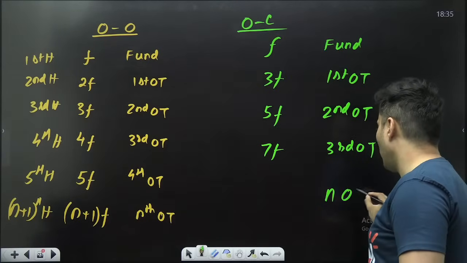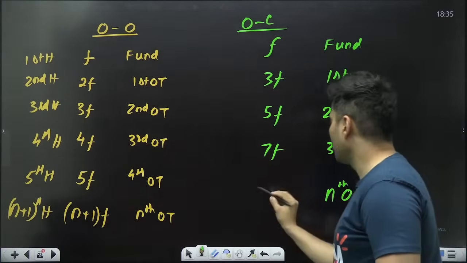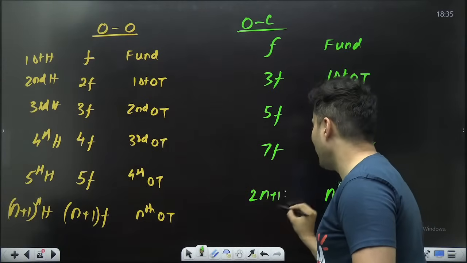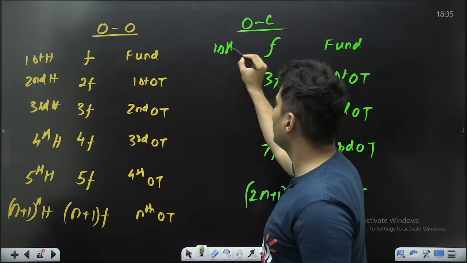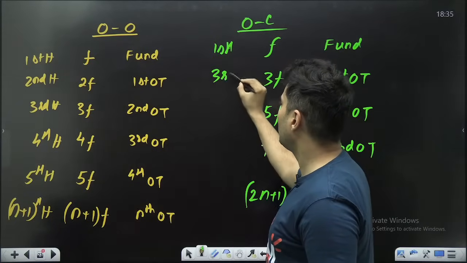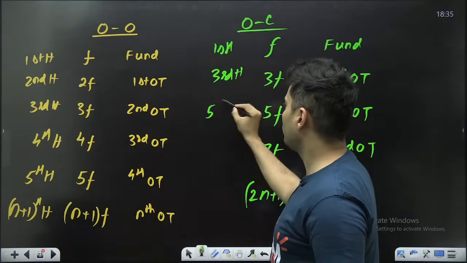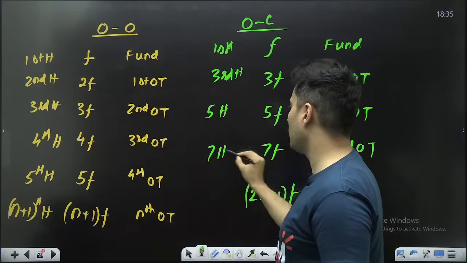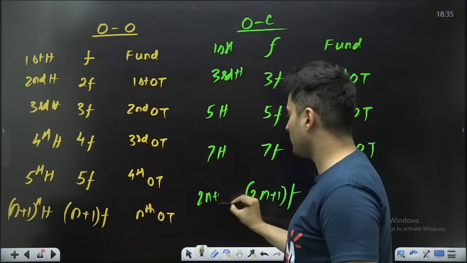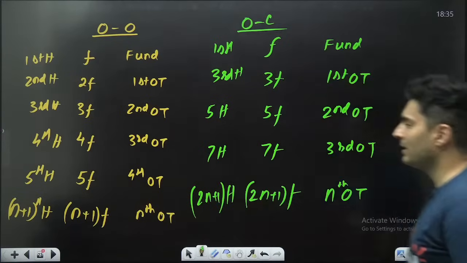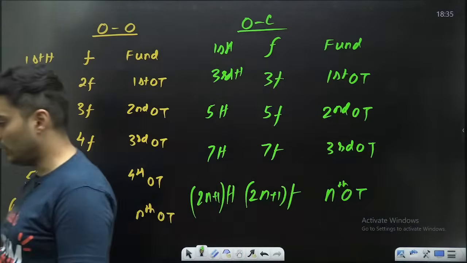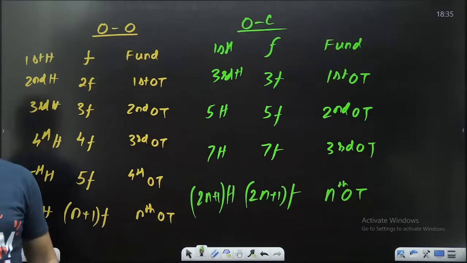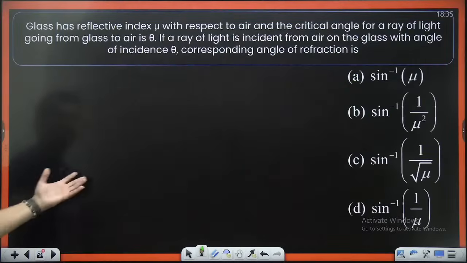So nth overtone will be 2n plus 1 into F. So this is your first harmonic, this is your third harmonic, this is your fifth harmonic, this is seventh harmonic. This is 2n plus 1 harmonic. That is how the logic goes. I hope now there is no confusion at all. Okay, right. Moving on to the next question.